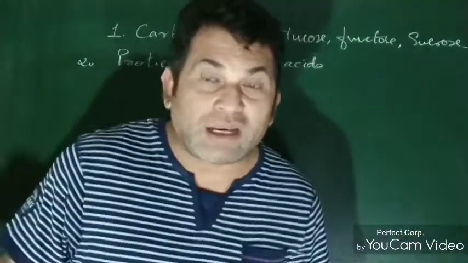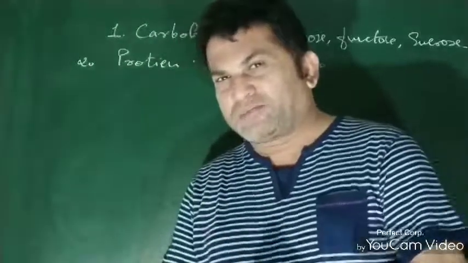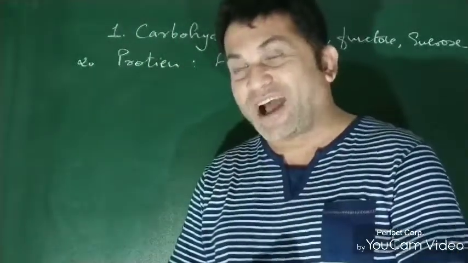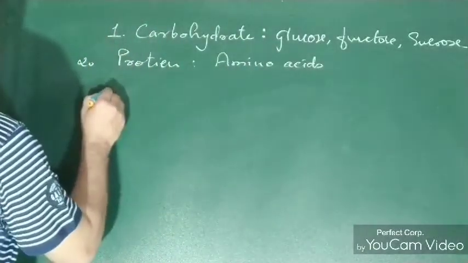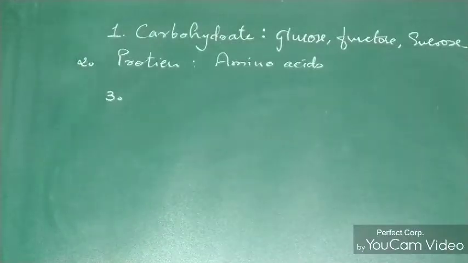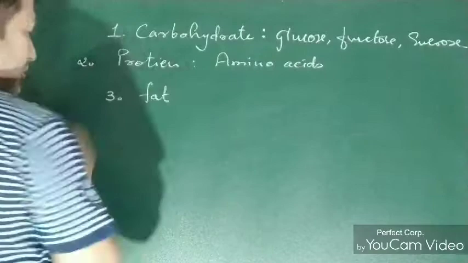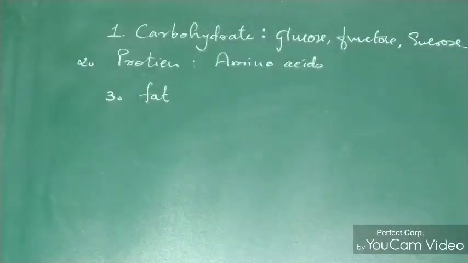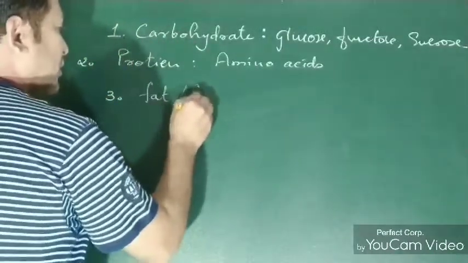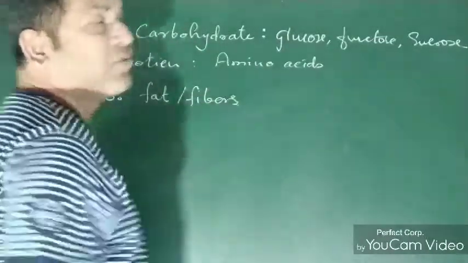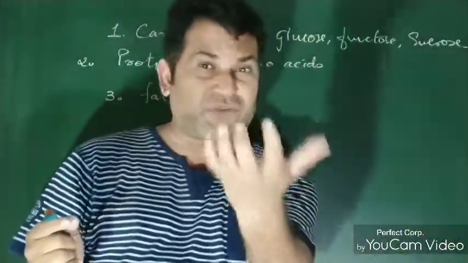You know, a total of 20 or 21 or 22 types of amino acids are there. I don't know exactly, but I know that you must know this. How many kinds of amino acids are there? Okay, 20 types. Then third, we can go with fat inside our body. Fat and some kinds of fibers are also very vital in our body, so that also we will study briefly.